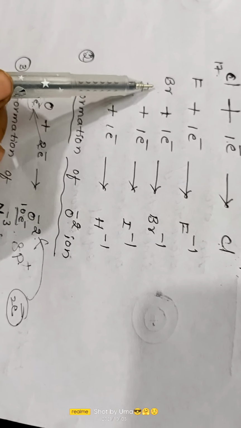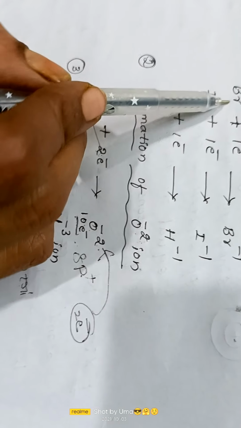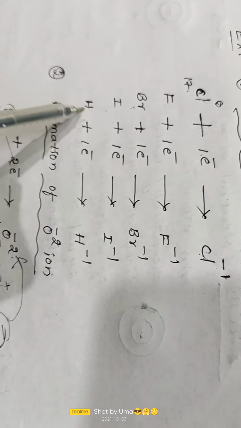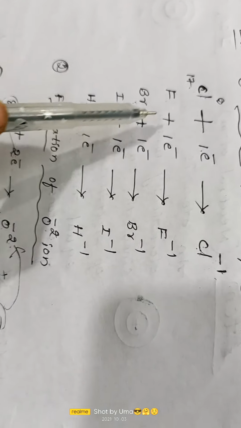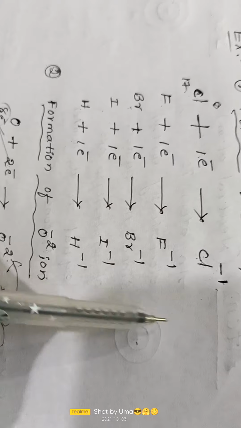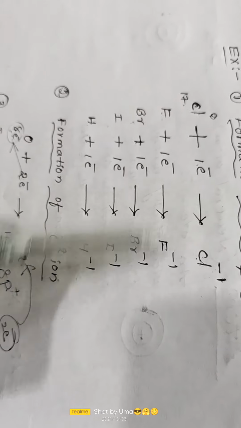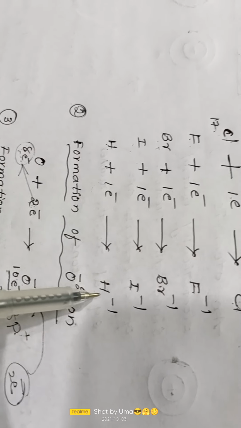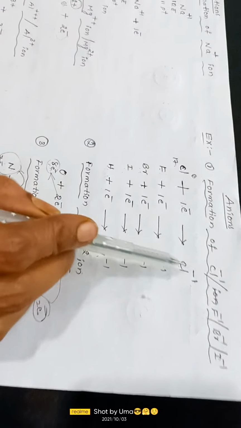Similarly all these atoms of the different elements, fluorine, bromine, iodine, hydrogen, will become their anions. That means fluorine will become fluoride, bromine will become bromide, iodine will become iodide, hydrogen will become hydride by gaining 1 electron. So these are the formation of monovalent anions.